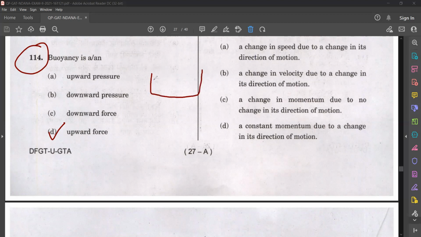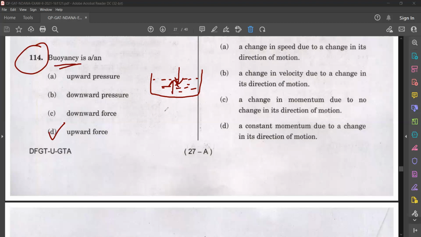If we have some liquid and we are trying to immerse some object into the water, what do we feel? We feel like the water is exerting an upward force, isn't it? That force is known as buoyancy.